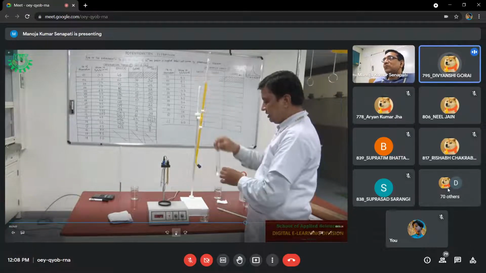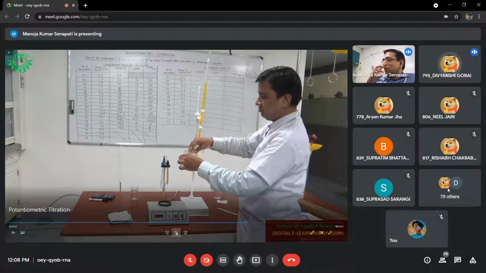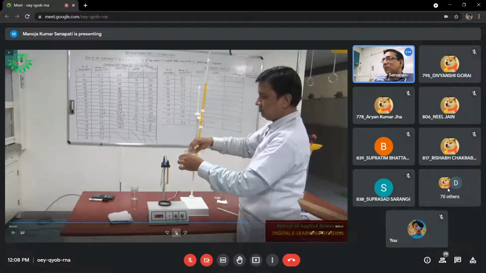Here we have to make the solution again. Yes, yes. You see, whatever solution we have taken for doing observation table 1, we have to throw out that one. Because you know, when you are doing the titration, after the first observation, you are throwing out the solution, washing the conical flask, and again doing the pipetting. Similarly, in this case, after doing the first observation table, you have to throw out the solution in the beaker. And again, you have to pipette out 25 ml of more salt solution. Okay, sir.